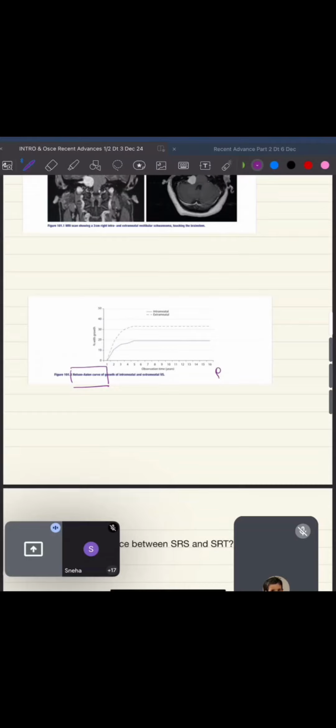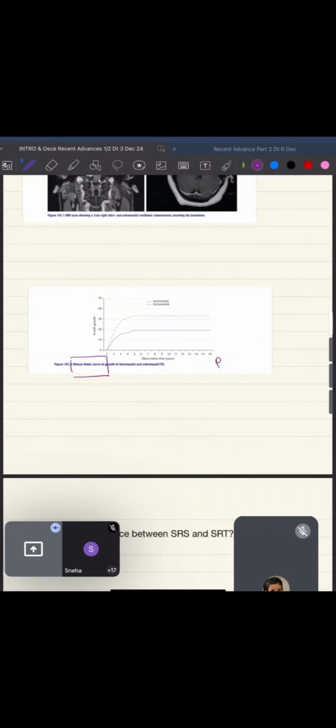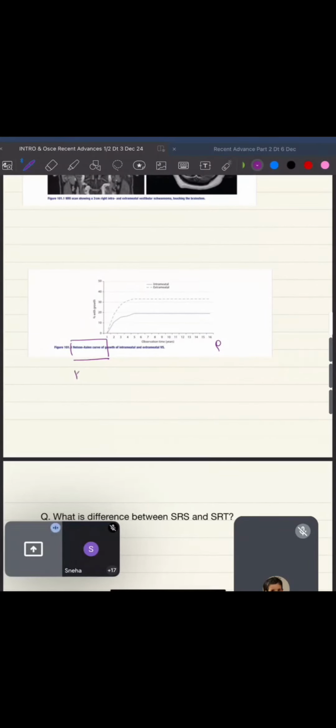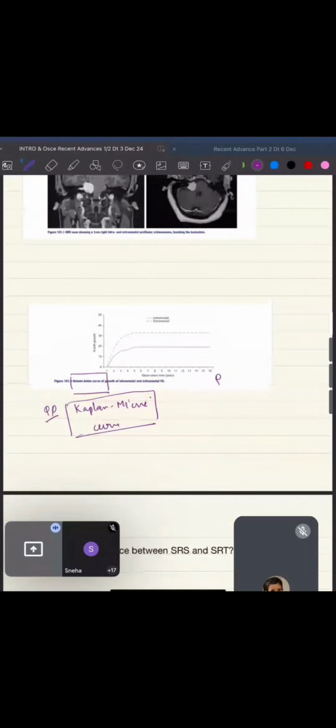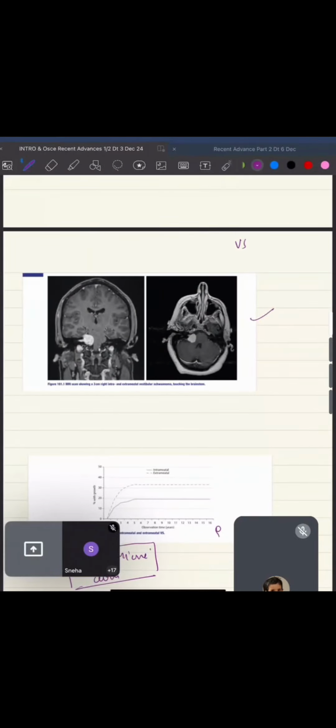It will come. Okay. Apart from the Nelson-Aalen curve, there is one more curve which you should remember. The name of that curve is the Kaplan-Meier curve. This I have seen as a question. This came in my exam, and after that also I have seen it at least 2-3 times. Okay. So both of them. Vestibular schwannoma is one chapter which you should eat, digest and assimilate. Okay. Now coming to the questions which can be asked.